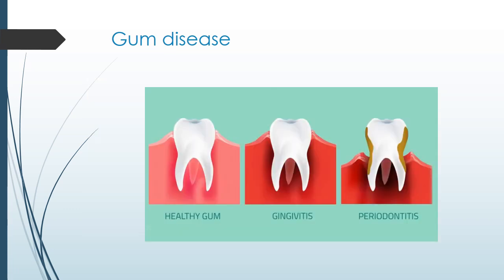Now, in the case of gingivitis and periodontitis, you can see in the case of healthy gum, this gum is pinkish in color, but if gingivitis occurs, inflammation or swelling of the gum will occur, and it becomes reddish in color because bleeding of the gum will also occur. But in the case of periodontitis, the roots of the gums are damaged and the teeth will become loose and the gum will appear like this, and teeth can be removed easily or have to be removed.